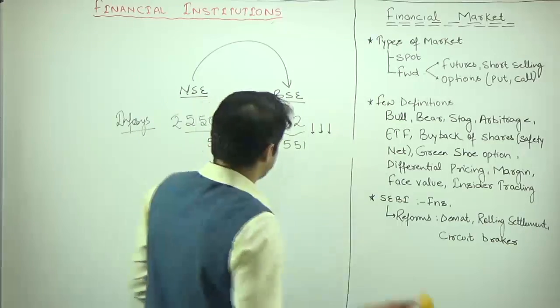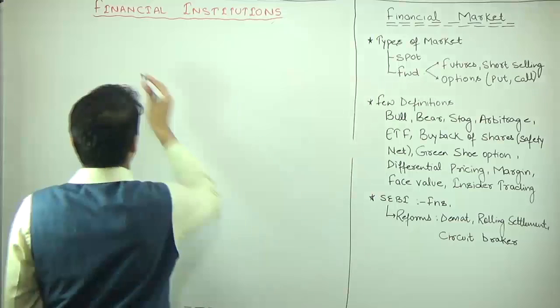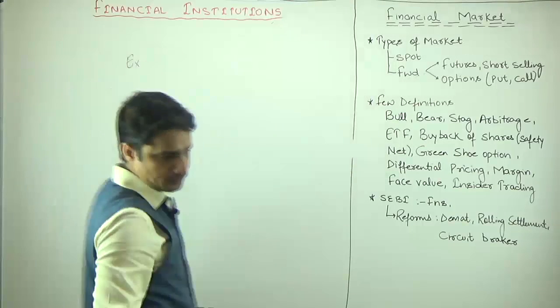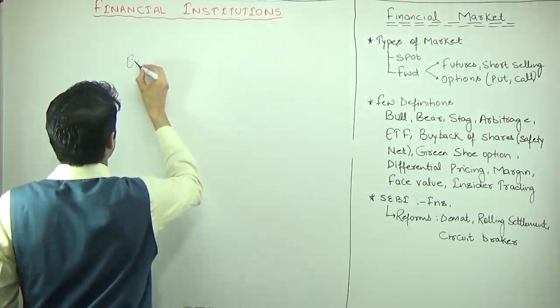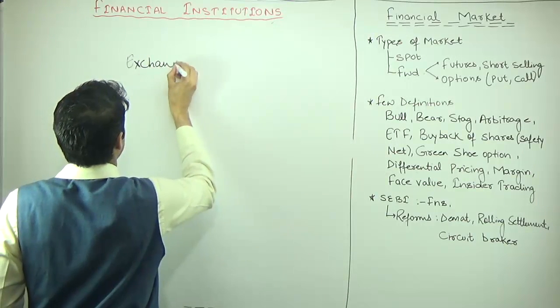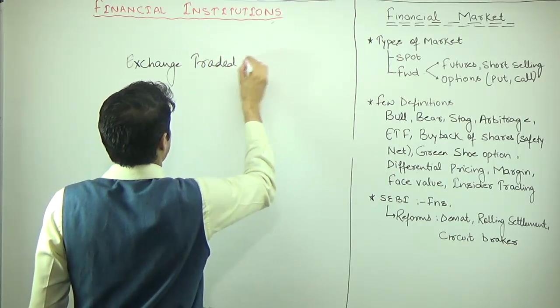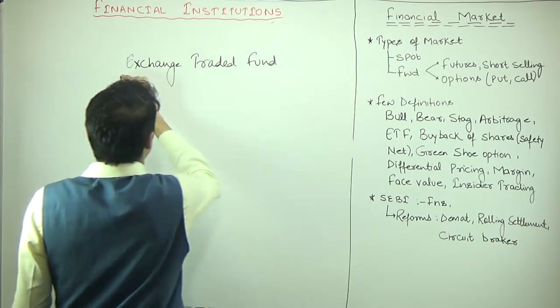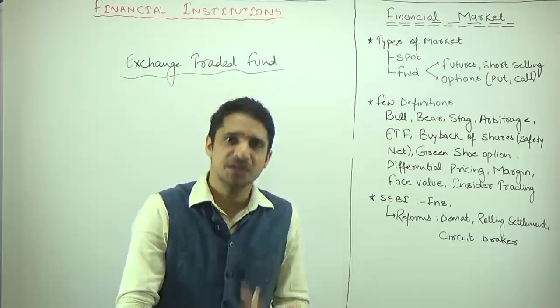Then we have ETF. ETF is the exchange traded fund. Exchange traded fund means, rather than speculating, because the share market is nothing but speculation.